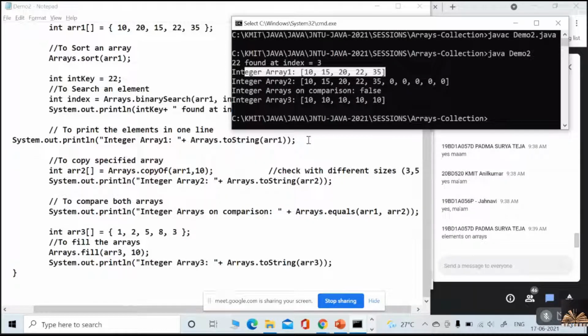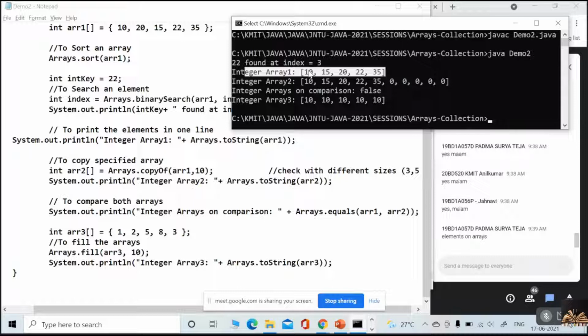Now, there is the copyOf method. Look at this copyOf method, which is taking the array and also the size, that is 10. So as I said 10, it will allocate you 10 slots in the array. But how many elements am I actually copying from array 1?